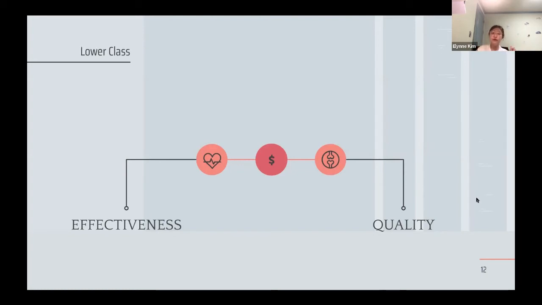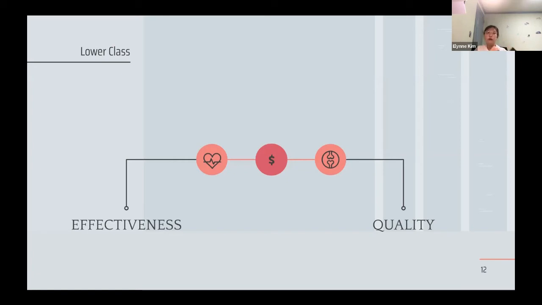And lastly, let's focus on the lower class and look at the effectiveness and the quality. As I talked about, for the lower class there's a drastic drop from the middle class. In some cases, these lower class people won't even be able to get a proper diagnosis of the diseases that they have. And even if they get the proper diagnosis, in some cases they don't have enough money to afford the certain treatment or care they can get from these hospitals, which means that there's a very drastic change.